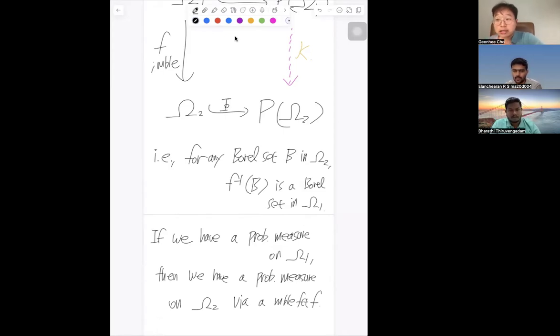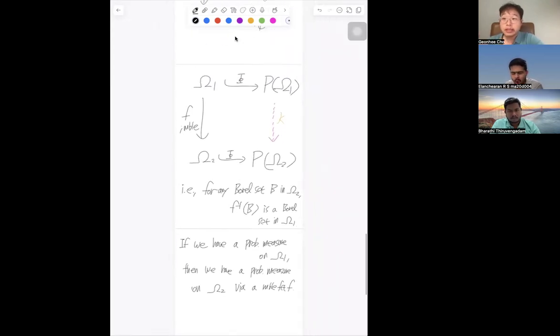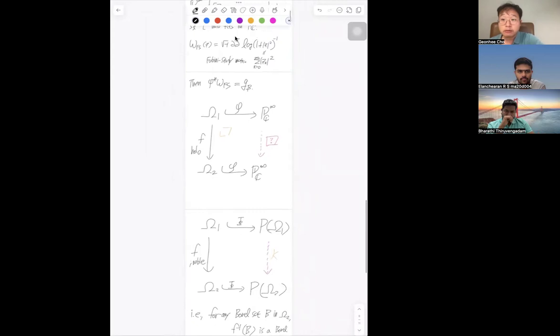This is very natural to consider, right? If we have a measure on omega 1, then we can induce the measure on omega 2 by just taking the inverse image. This is one reason why we want to change the classical framework.